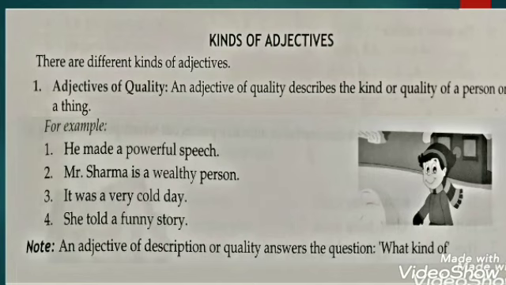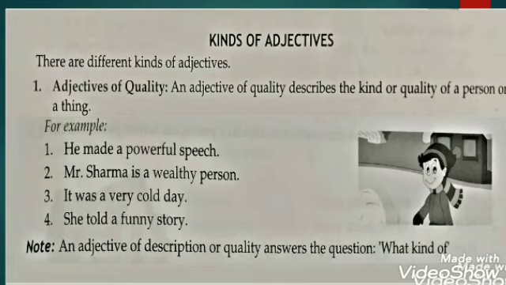Firstly, we have adjectives of quality. It says, an adjective of quality describes the kind or quality of a person or a thing. Children, you have 4 examples in the book, but I'll be explaining one of them. It was a very cold day. Here the day is your noun, and can you guess what will be your adjective here? Yes, definitely, cold will be your adjective.